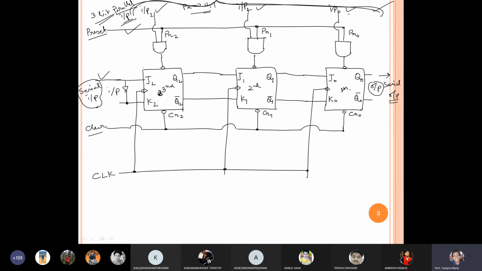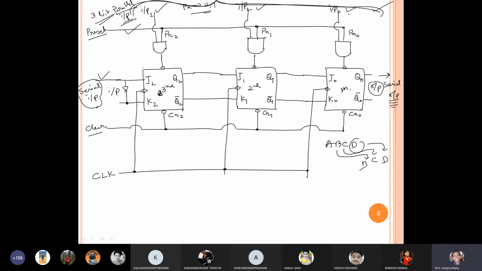Suppose I give the sequence A B C D and it is coming as output, then first I will encounter D. First D will come, then next C will come, then third B will come. In this way one by one, not all the output at a time. So it is called a serial output. Is it clear?